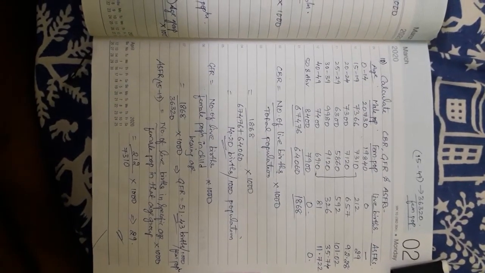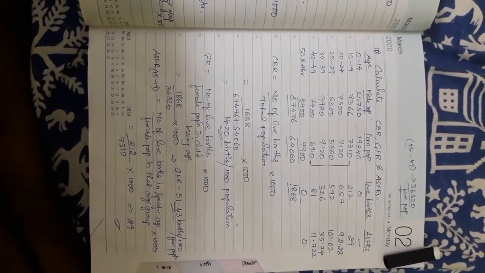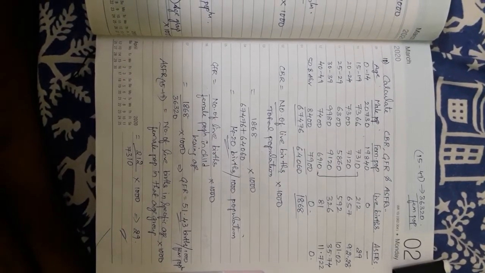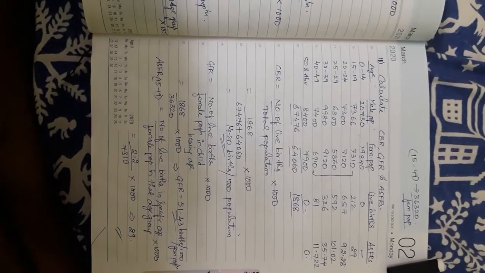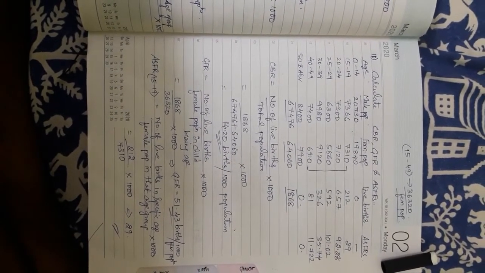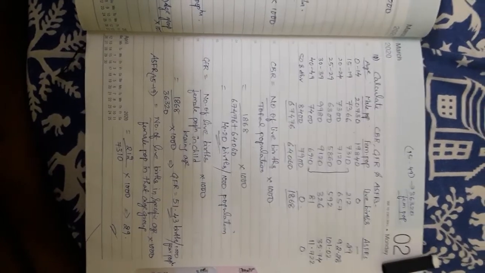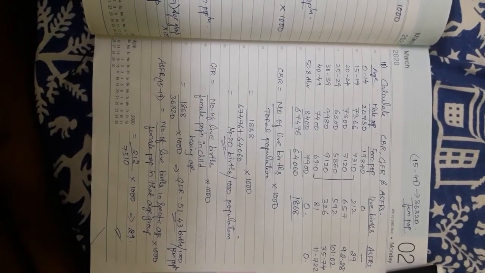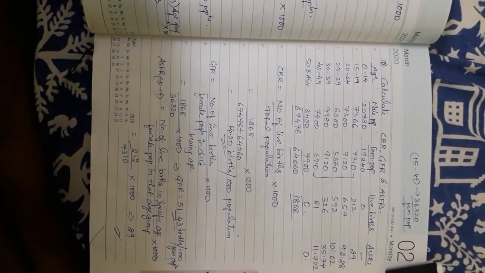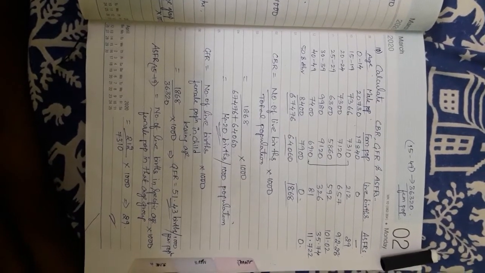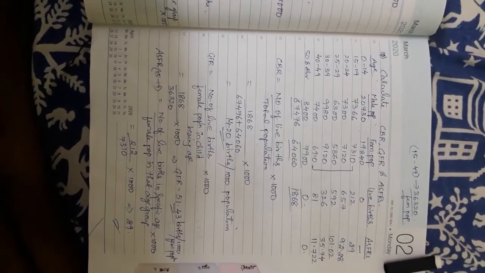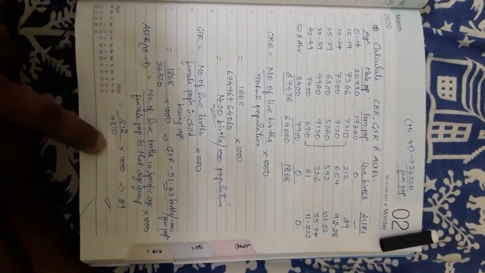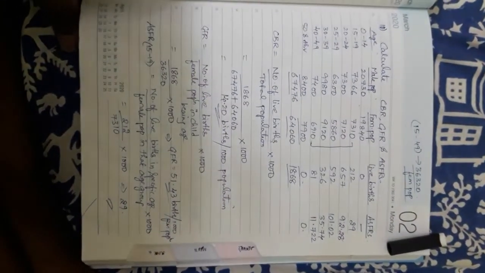Clear? But whenever you calculate ASFR, if only a single age group is asked, you directly calculate with one formula and substitute the values for that particular age. But here in this question they have asked for the fertility rates of all age groups. So just for an idea, you first calculate the first age group, 15 to 19, because 0 to 14 is not considered, and then the remaining all directly in the column. So this is how we calculate the ASFRs of all, by showing one age group and the remaining directly in the table. Clear?